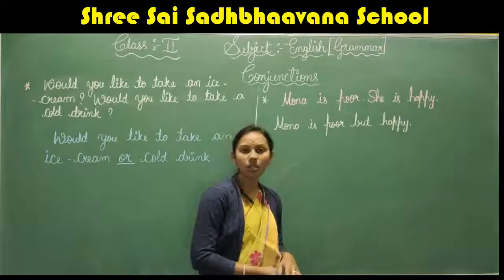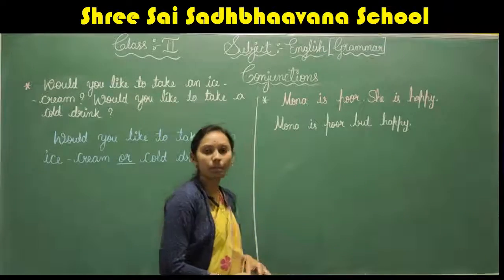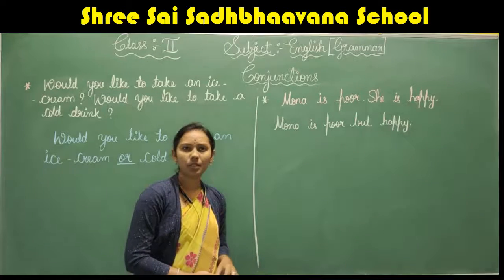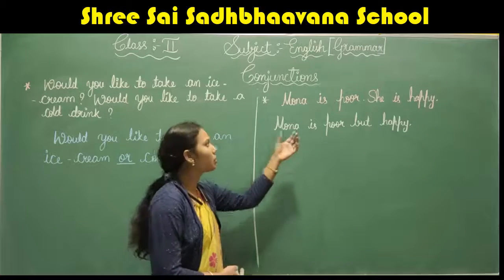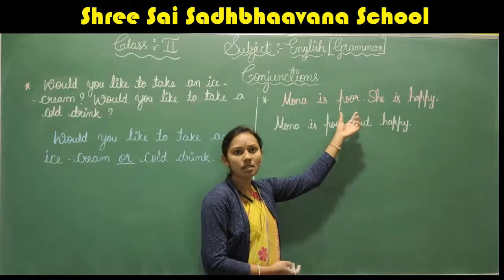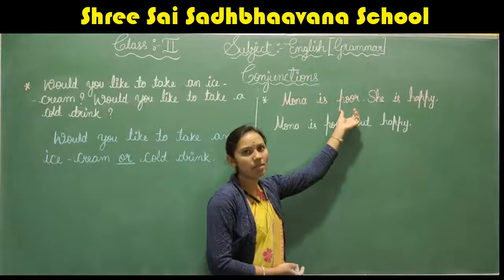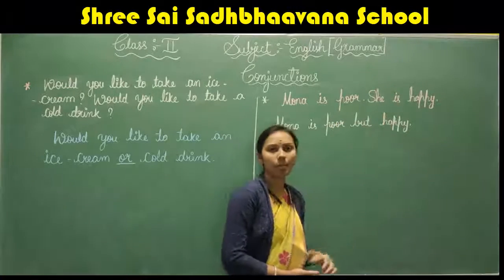Mona is poor. She is happy. These are the sentences. Mona is poor is one sentence. She is happy.